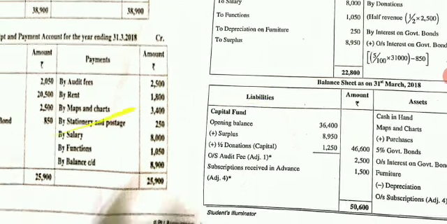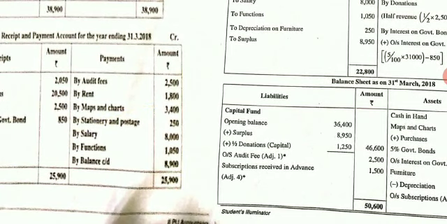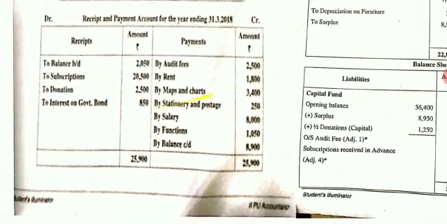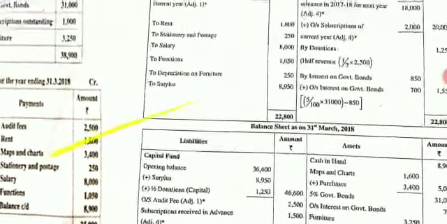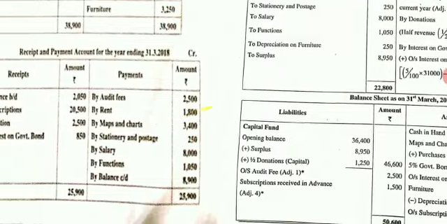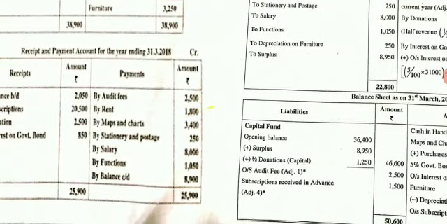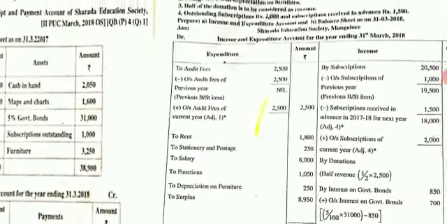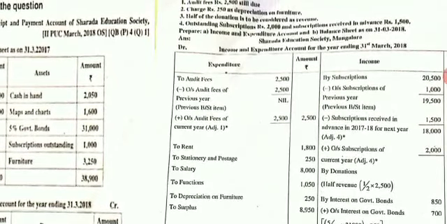Come to the next. They have given you the interest on government bonds. Come to your income side, write interest on government bonds in the inner column 850. Next, come to your payment side, audit fees. Come to your expenditure side, write audit fees in the inner column 2,500.